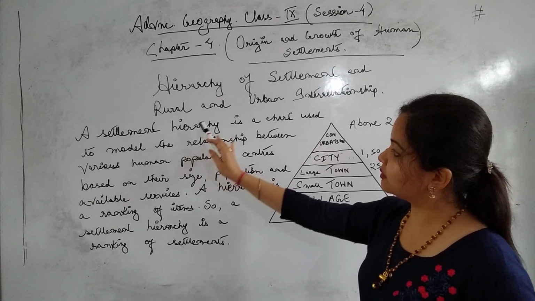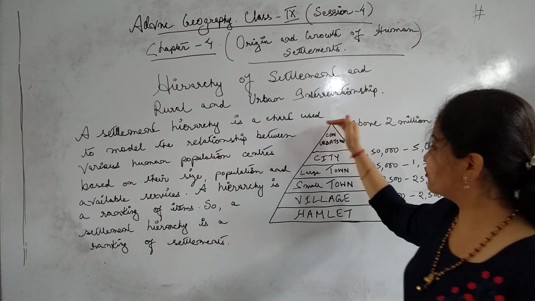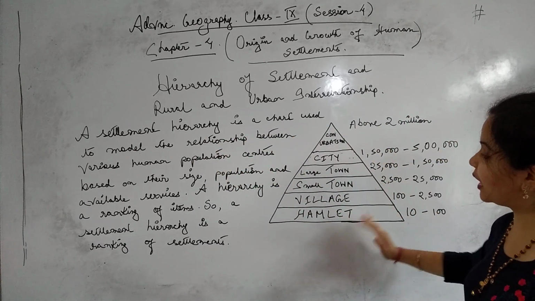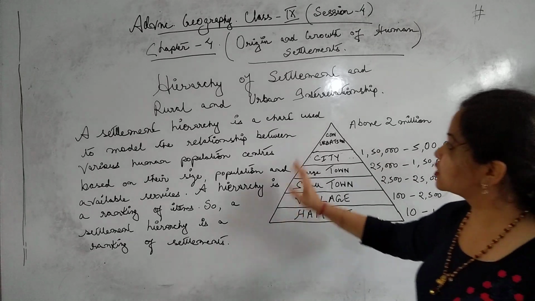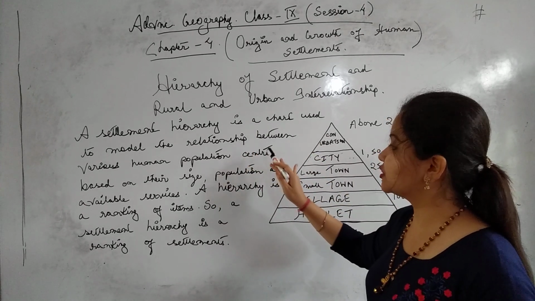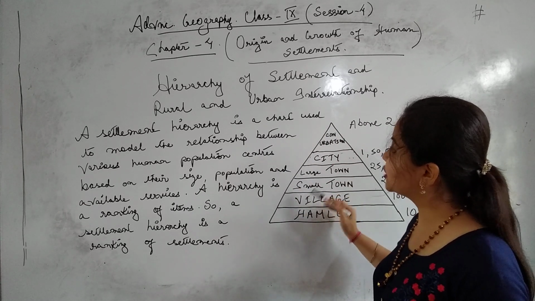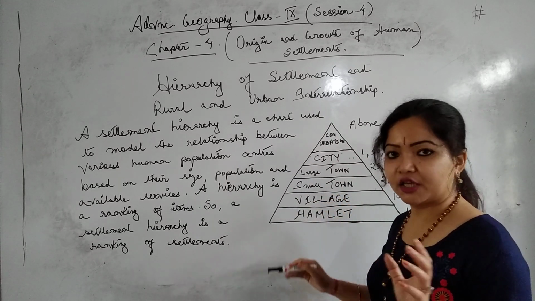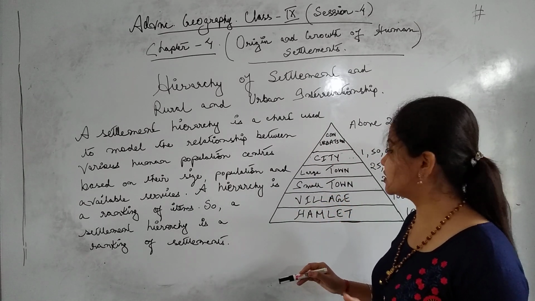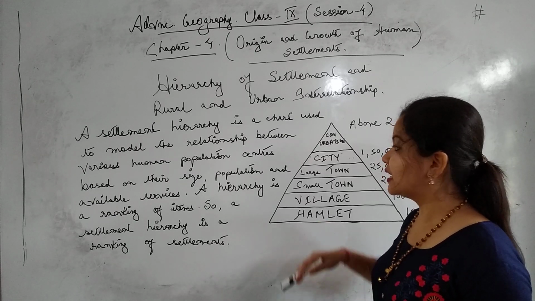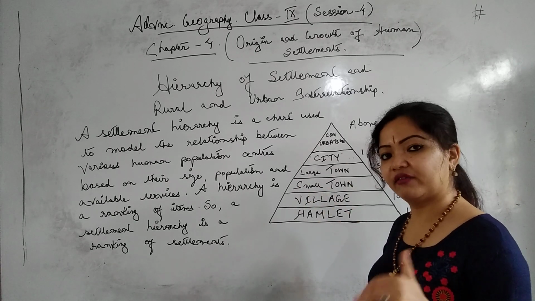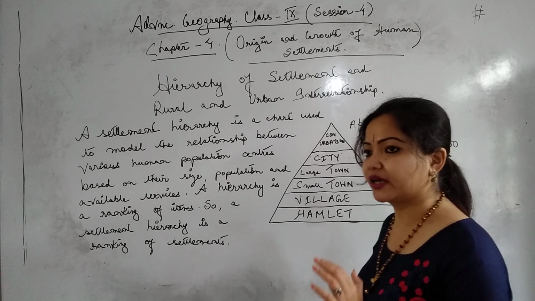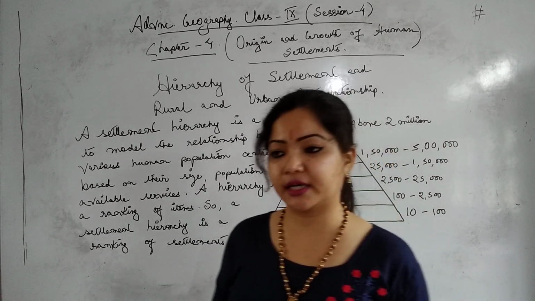Remember, a settlement hierarchy is a chart. I have already drawn a chart, a pyramid, here. To model the relationship, we have to see the relationship between various human population centers based on their size, population and available services. So basically the hierarchy is a typical type of chart.